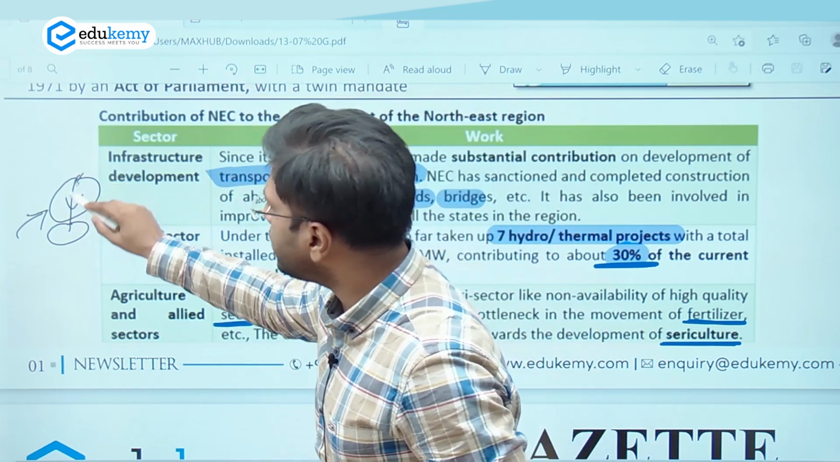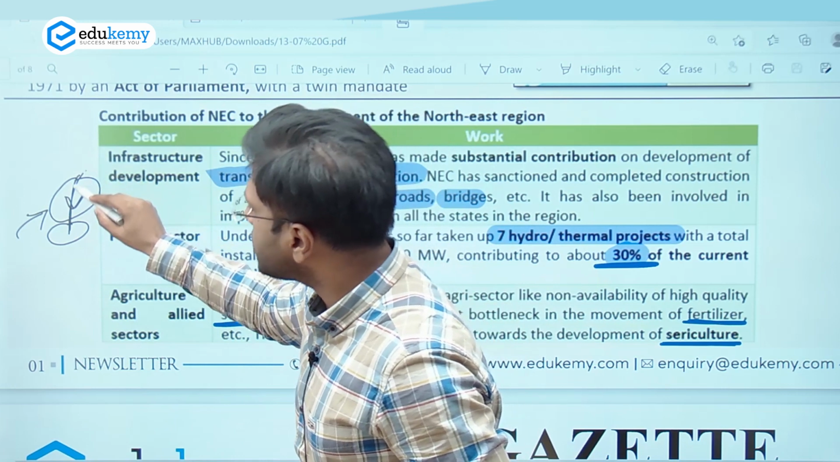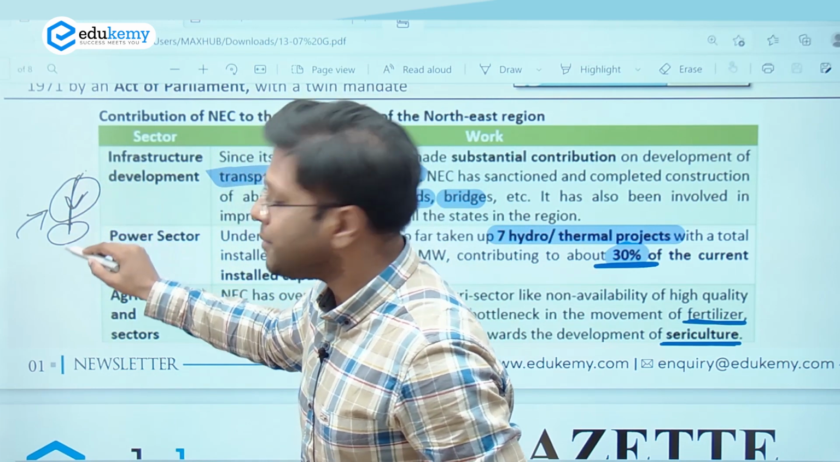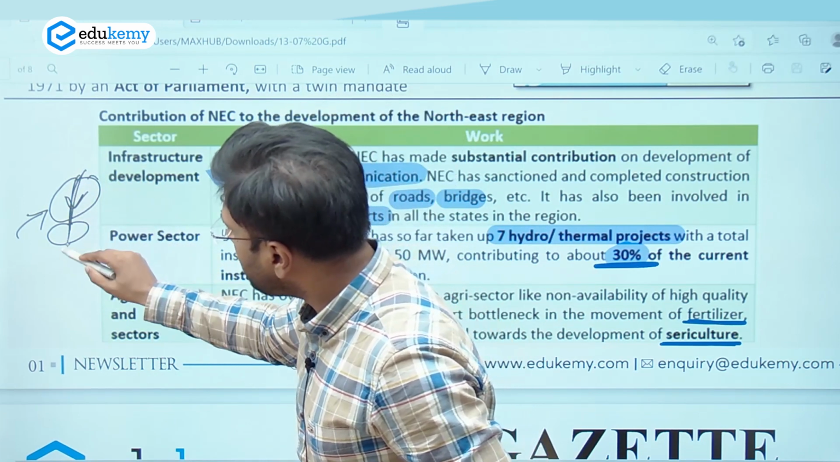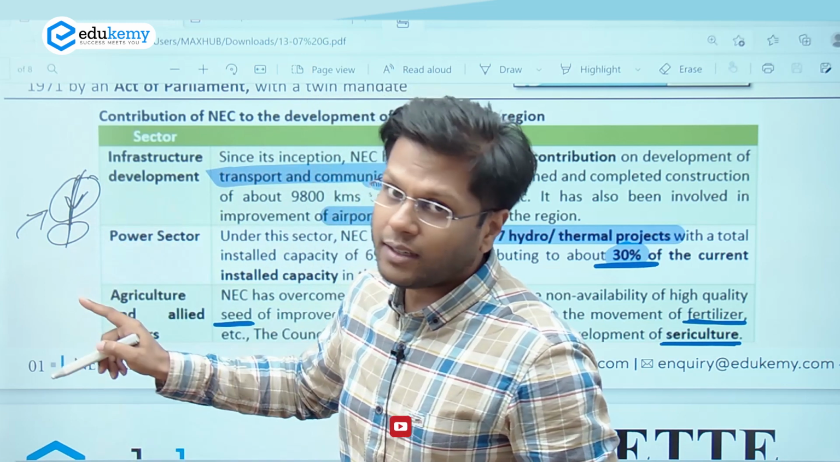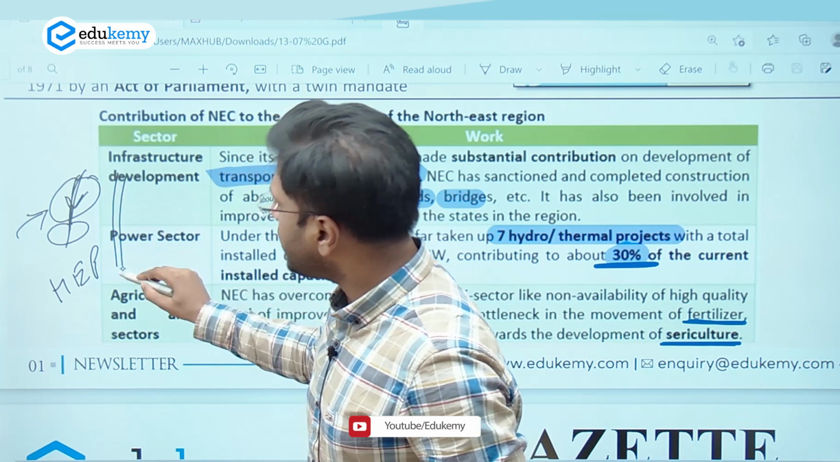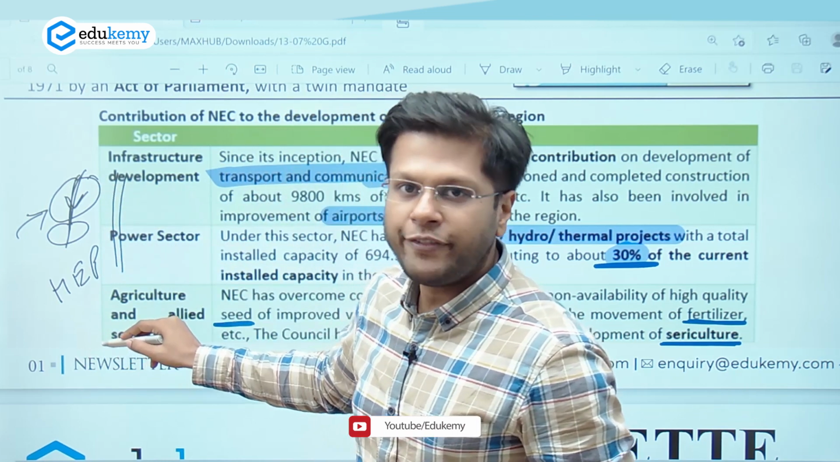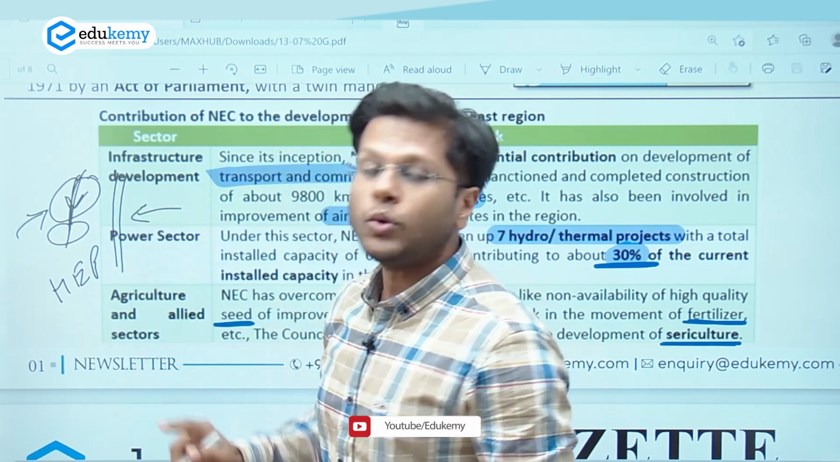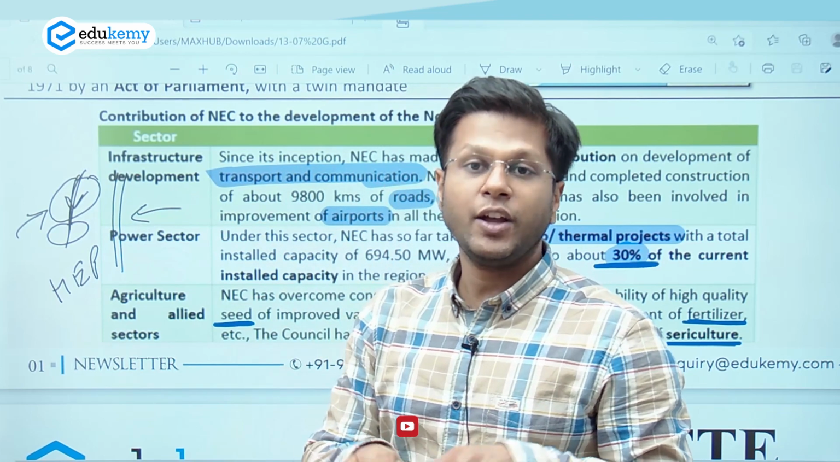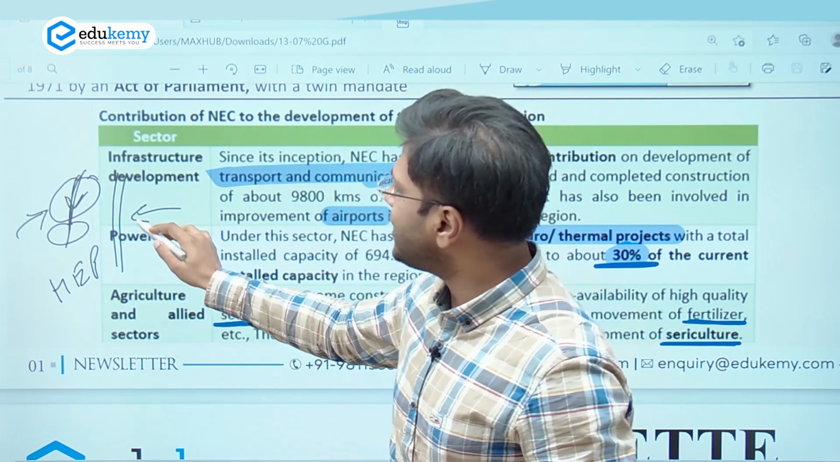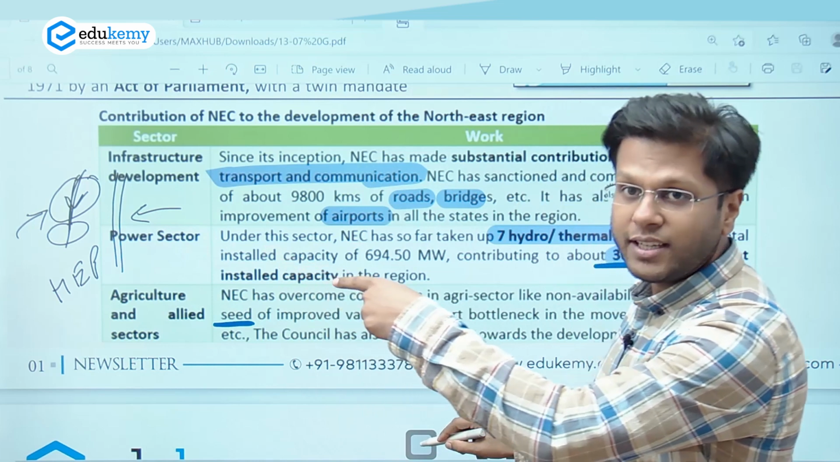For example, if a river flows across Arunachal and then we have Assam and Meghalaya, all the states will be participants in the development of the hydroelectric project. Along with that, if there's a road development, all the states will be receiving the benefit out of it, and also employment. So an overarching body must participate in their development, and this body is Northeast Council.